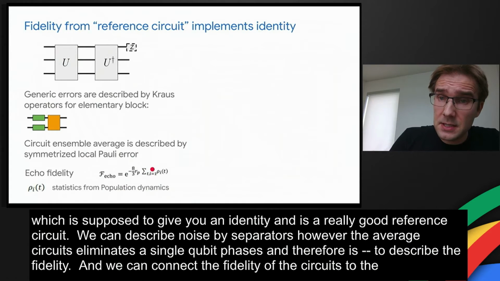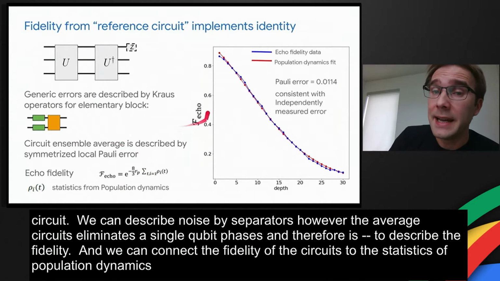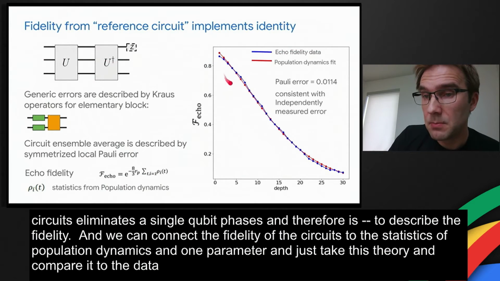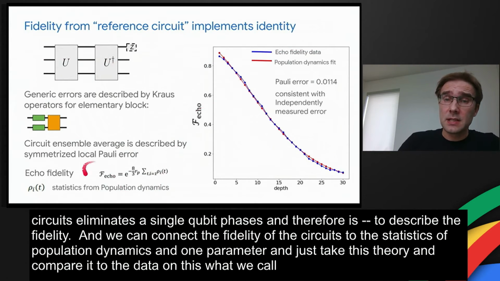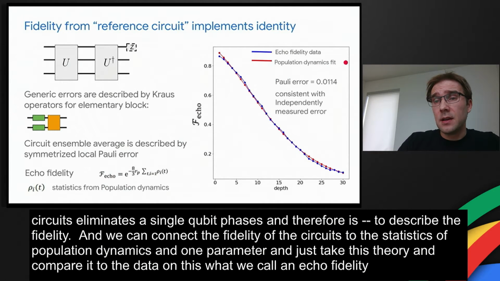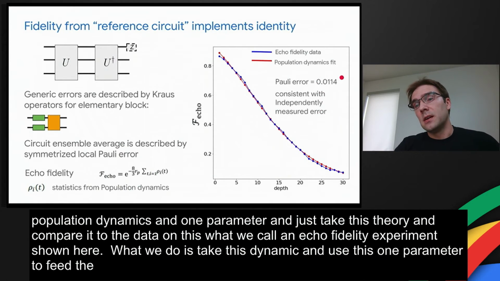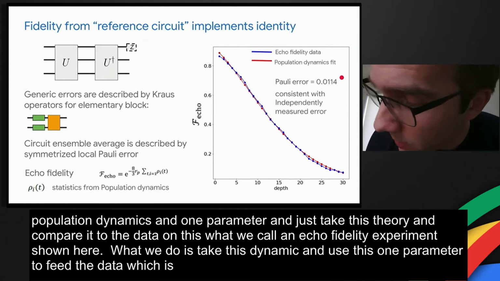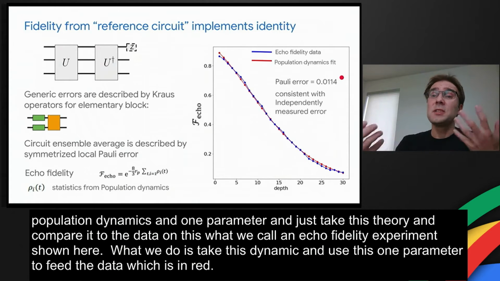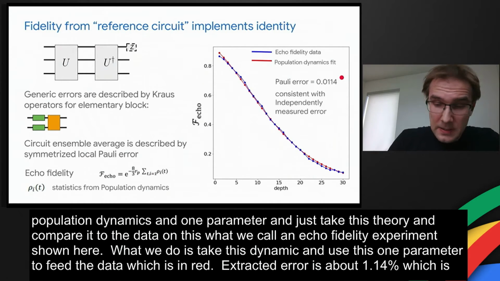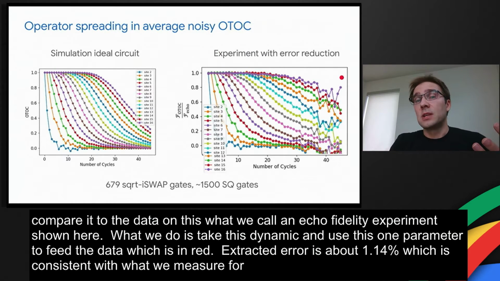And we just take this theory and compare it to the data on this, what we call an echo fidelity experiment, shown in blue here. What we do is we take this population dynamics and use this one parameter to fit the data, which is shown in red. The fit and extracted Pauli error is about 1.14%, which is consistent with what we measure for individual pairs of qubits. And therefore, this verifies our experiment.